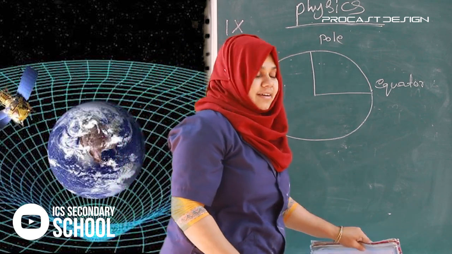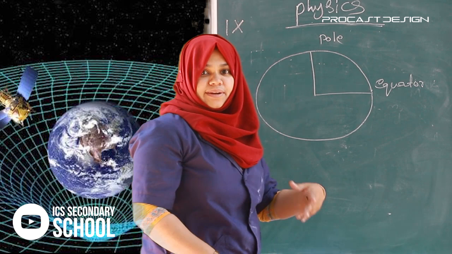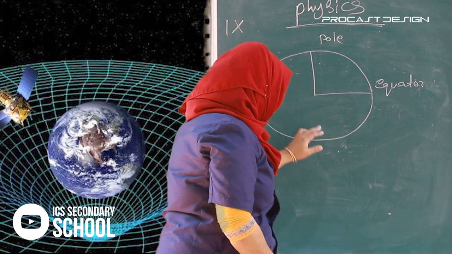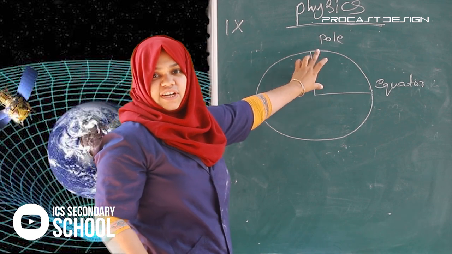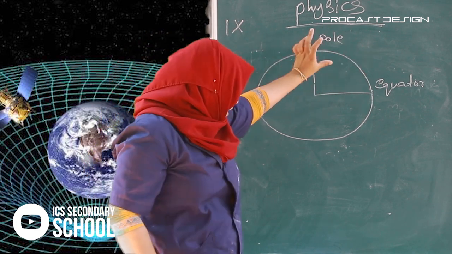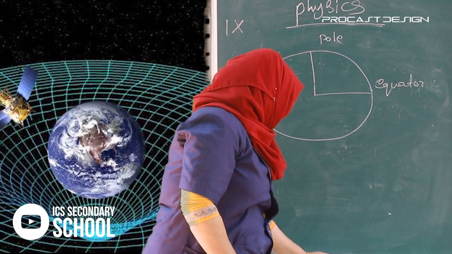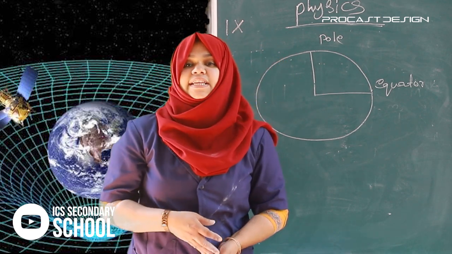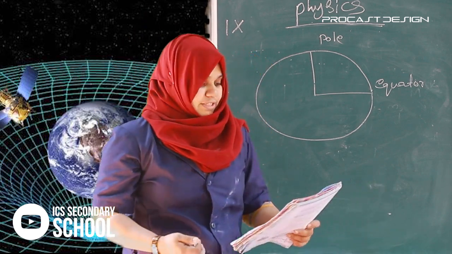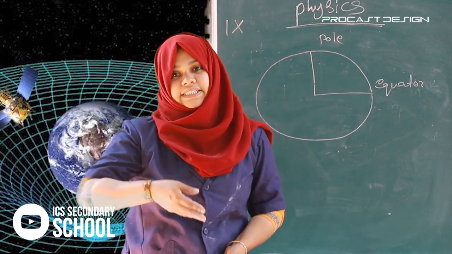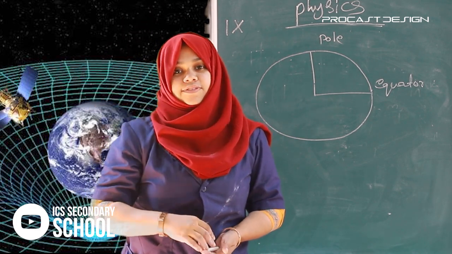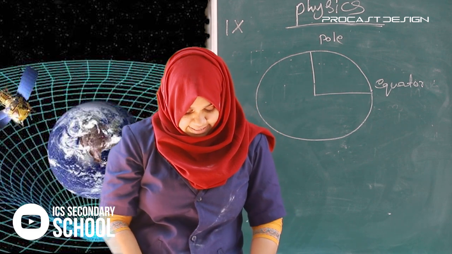So, where is the force of attraction more? When the radius is small, the force of attraction is more. When the radius is large, the force of attraction is small. If a body is continuously raised from the Earth, what happens to the force of attraction? The force of attraction decreases.